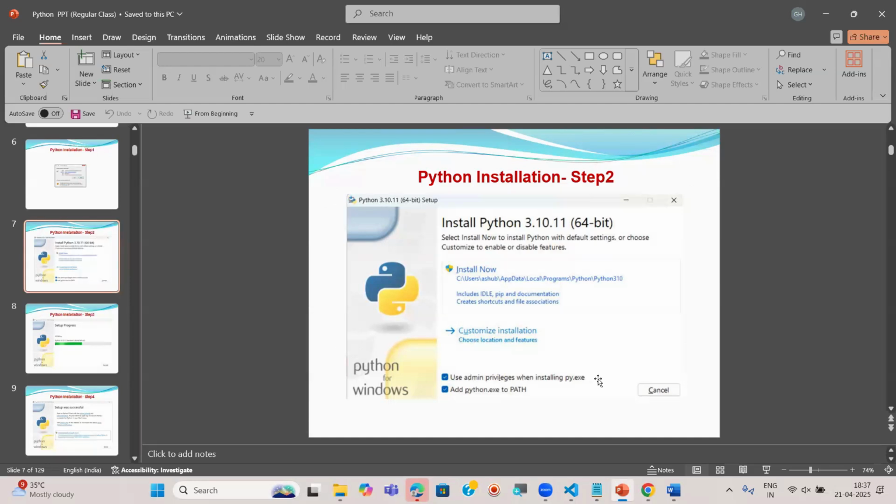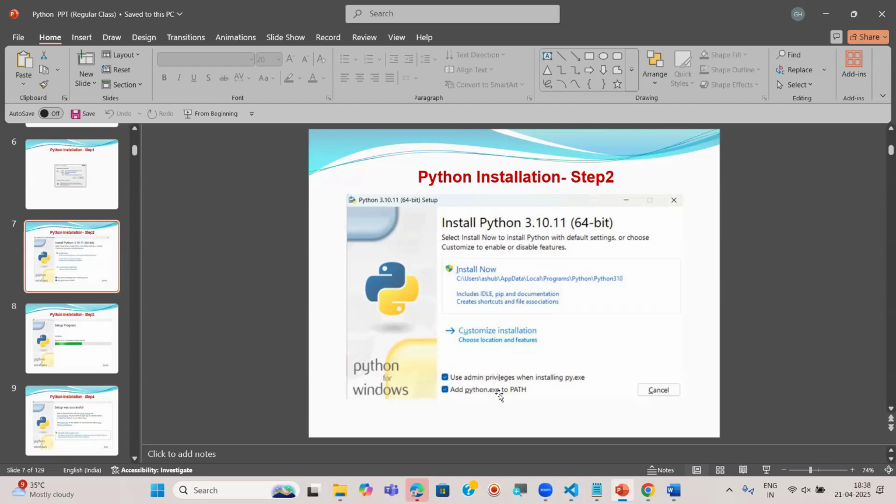The next option is add Python to the path. Whatever software we installed in your Windows or system, after that we have to set the path for the Python software. Why do you have to set the path?